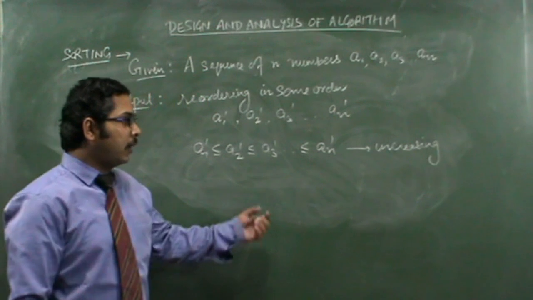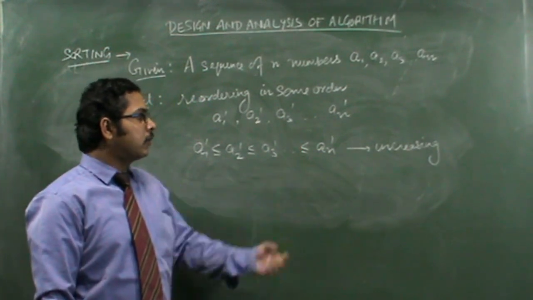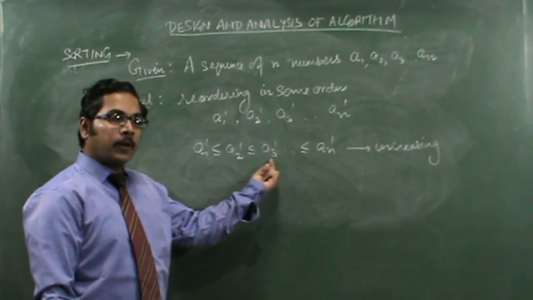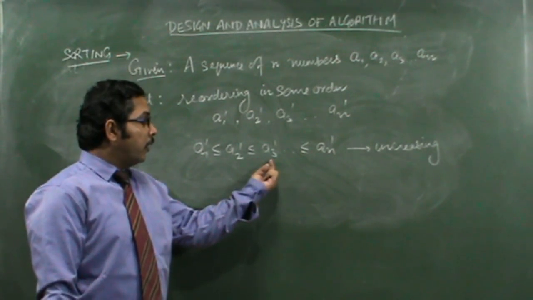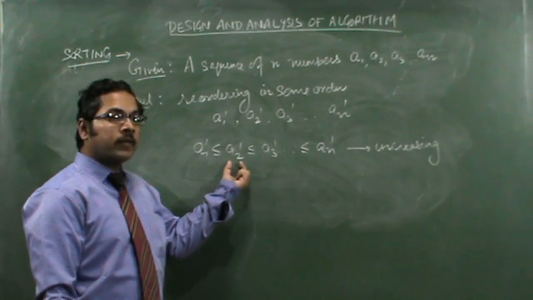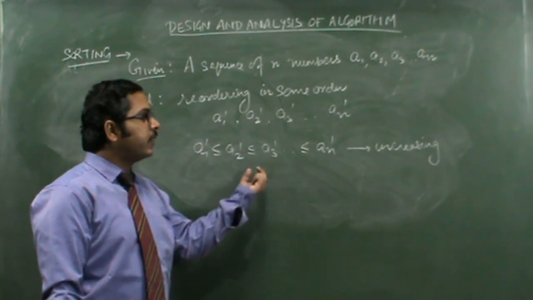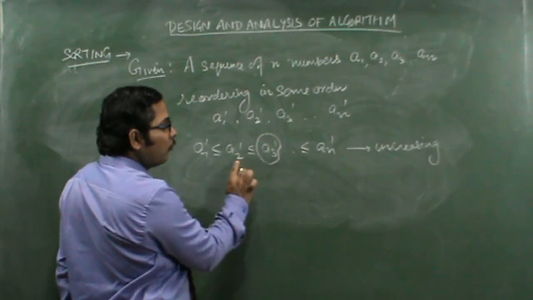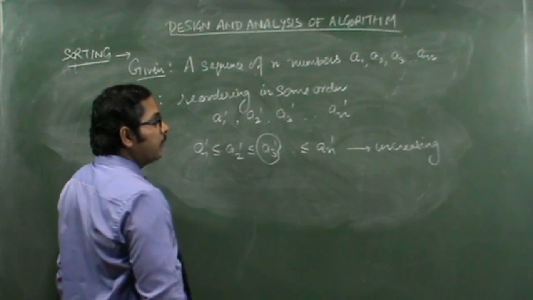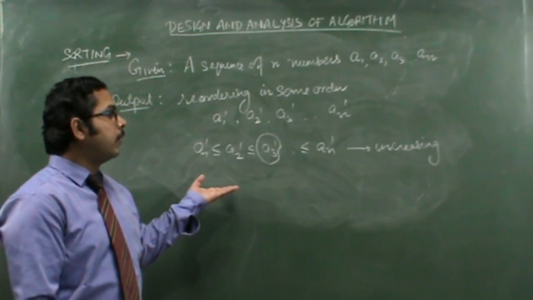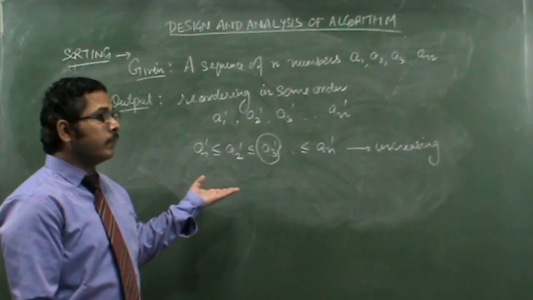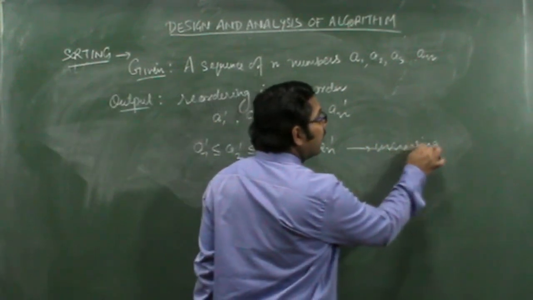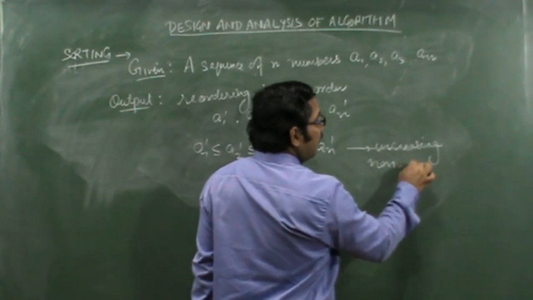Not basically increasing order, because if duplicate numbers are coming, then the next number should be either equal to the previous number or greater than the previous number. That is, if duplicate or similar elements are coming, the new number is either equal to or greater than the previous one. That's why this arrangement is basically a non-decreasing order.